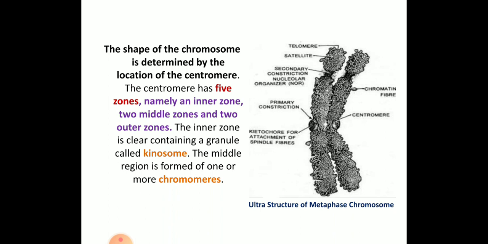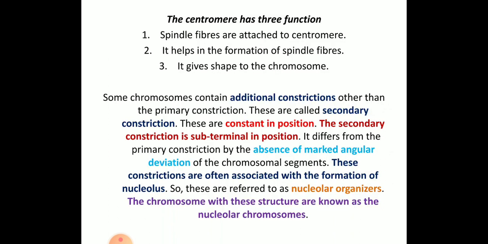As you can see, the primary constriction is near the centromere region, and there are two arms which are equal in size, and there is a telomere, satellite bodies, and the secondary constriction, or the NOR, which is called the nucleolar organizer, and there are some chromatin fibers which are associated with the chromosomes. The centromere has three important functions. Spindle fibers are attached to the centromere. Spindle fibers are what help in cell division. So it helps in the formation of spindle fibers, and it gives shape to the chromosomes.